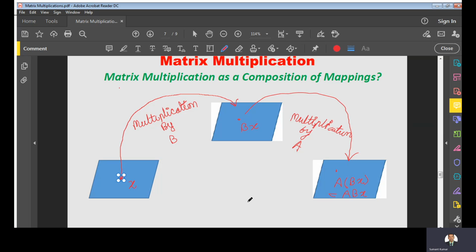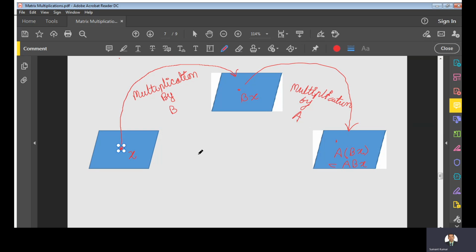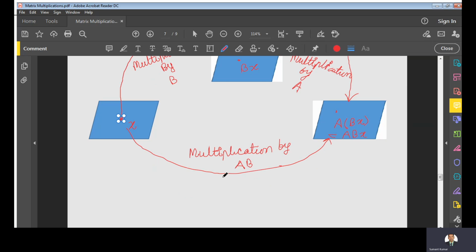So if you want to reach from here to here, you have to multiply this vector X by a matrix, what? AB. Multiplication by AB, right? So these are the linear transformations.